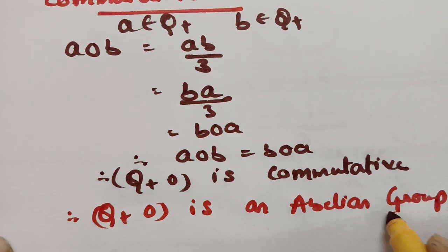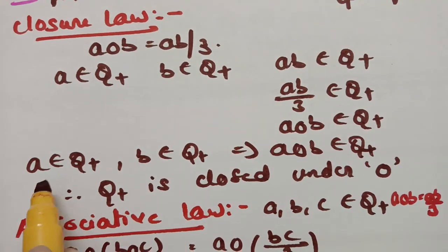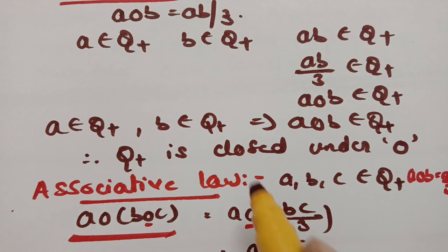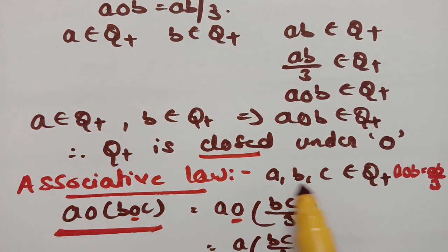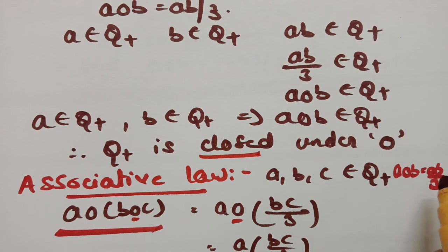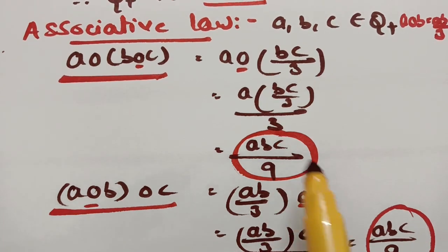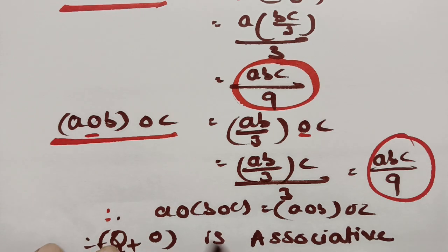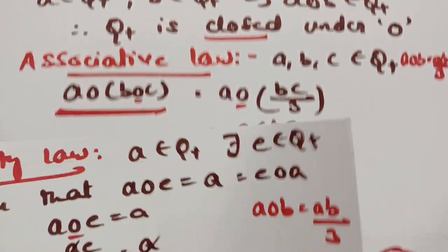So in order to show it's an abelian group, we have to prove 5 conditions. The first one is the closure law. Closure law is nothing but if A belongs to Q plus, B belongs to Q plus implies A circle B belongs to Q plus, and therefore Q plus is closed under circle. For associative law, we have to take 3 elements and use this circle operator, and therefore A circle B circle C value is ABC by 9, and A circle B circle C value is also ABC by 9, and therefore this is associative. So Q plus comma circle is associative.